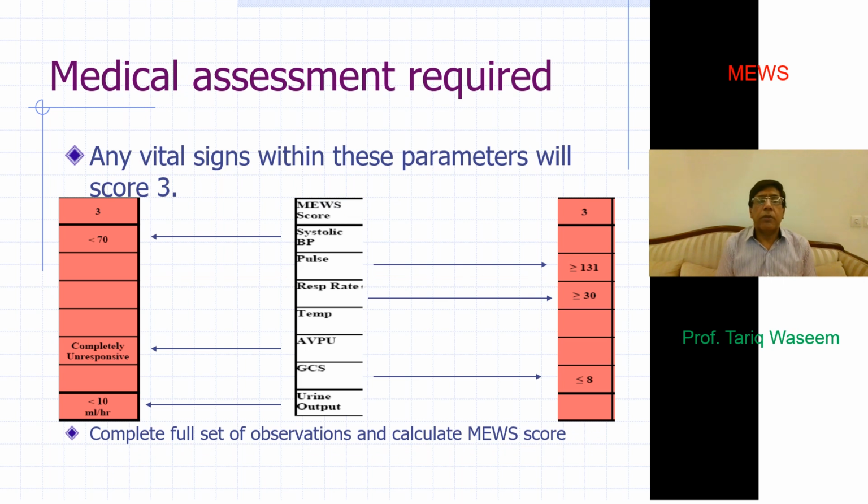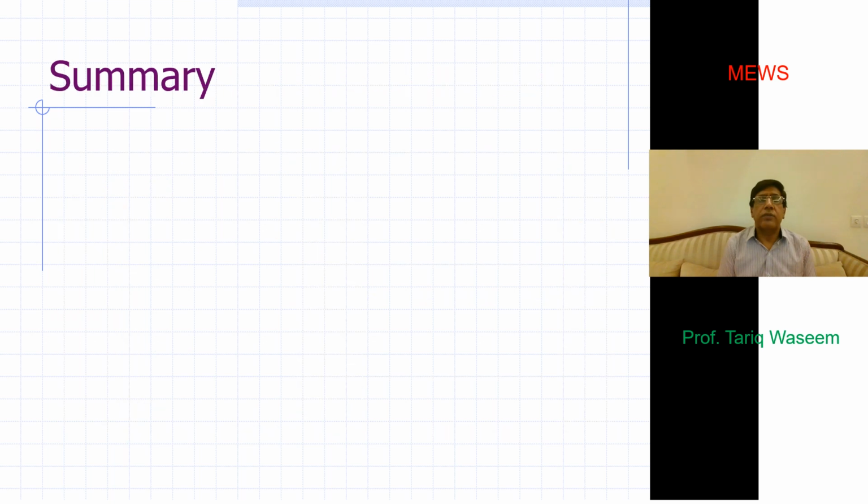When systolic blood pressure drops to less than 70, sometimes you may not even have a palpable pulse, you may not have a respiratory rate to be counted, or the patient becomes apneic, or the patient is totally unresponsive and urine output is less than 10. Each one of these would then be scored as 3. Similarly, a tachycardia of more than 131, a respiratory rate of more than 30, and a GCS of less than 8 would again be scored as 3.